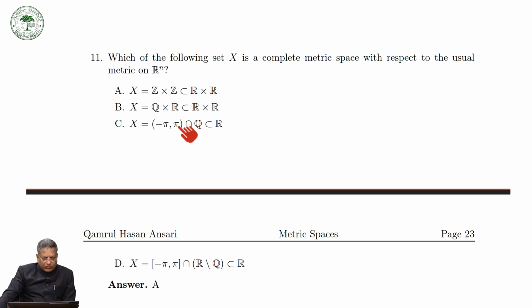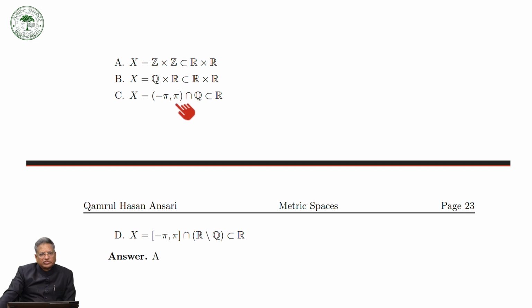You see here Z is complete, so this is a complete metric space with the usual metric, but Q is not complete, and therefore this is not a complete subspace of R2. Again, this is not complete, and even this is also not complete. So this is not a complete subset of R cross R, and also this is not a complete subset of R.